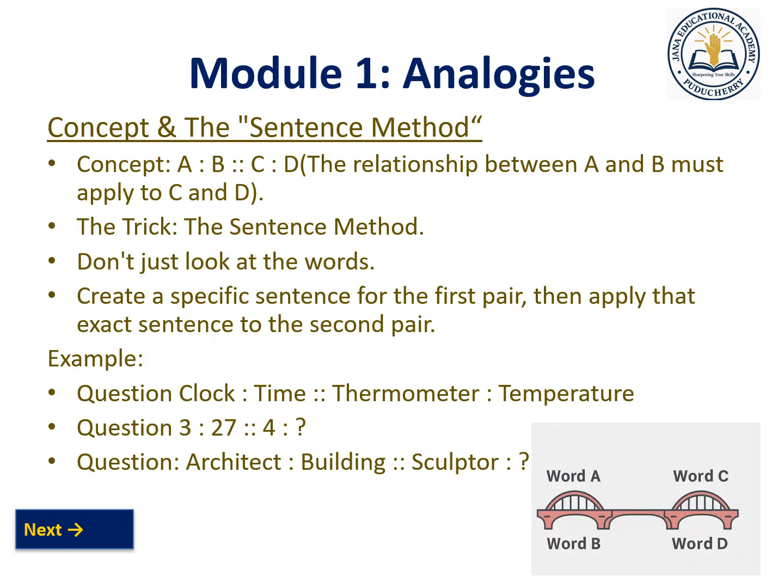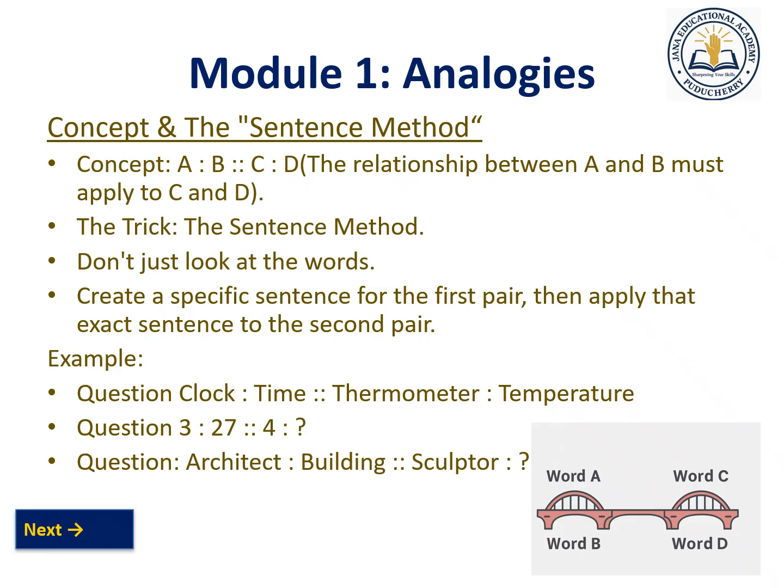First one is the module analogy. In the analogy part, we can see there is a bridge, right? The bridge has an arch. It is supposed to be 500 meters from A to B, some particular distance. Similarly, on the same bridge, C to D is also the same distance. So the relationship between A and B must be applied to C and D as well, right?